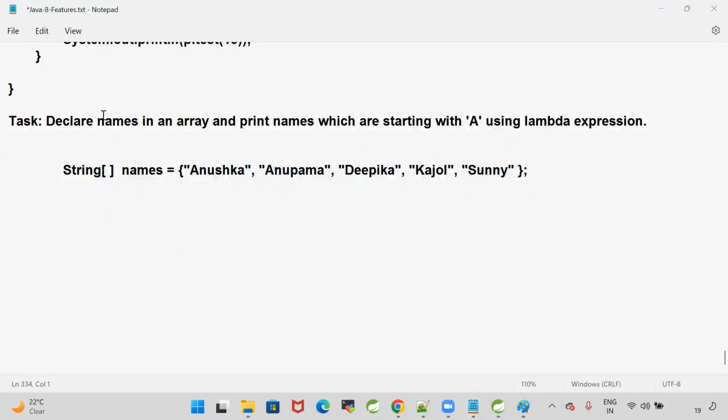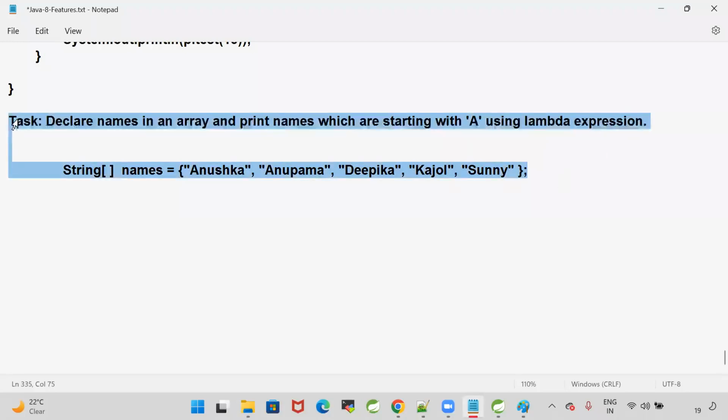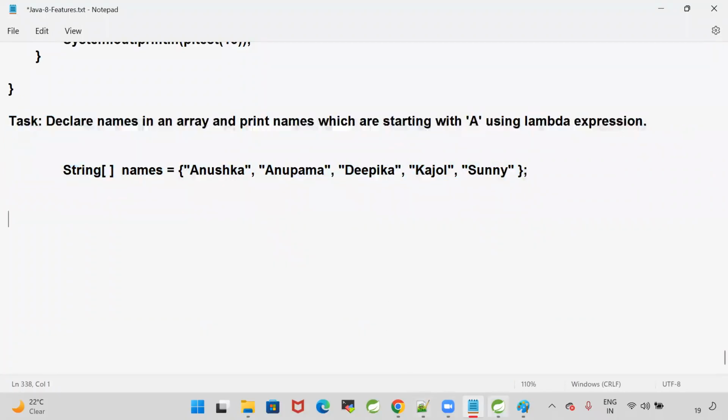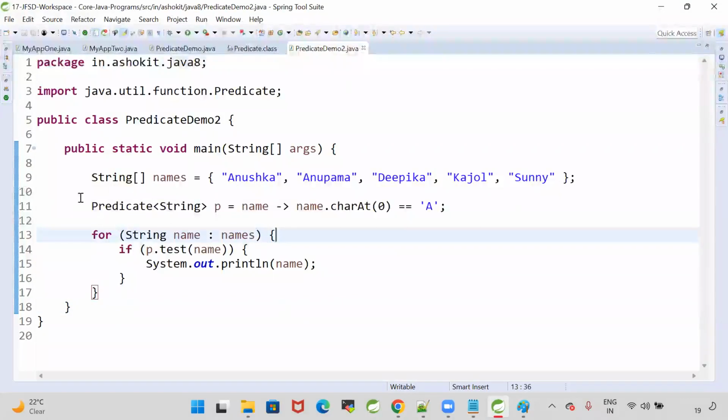What is the requirement? Declare names in an array and print names which are starting with A using lambda expression. This is the task. You need to take a set of names as an array, a collection of names. You need to write the logic to print the names which are starting with the character A by using lambda expression. They will ask this kind of questions in the interview.